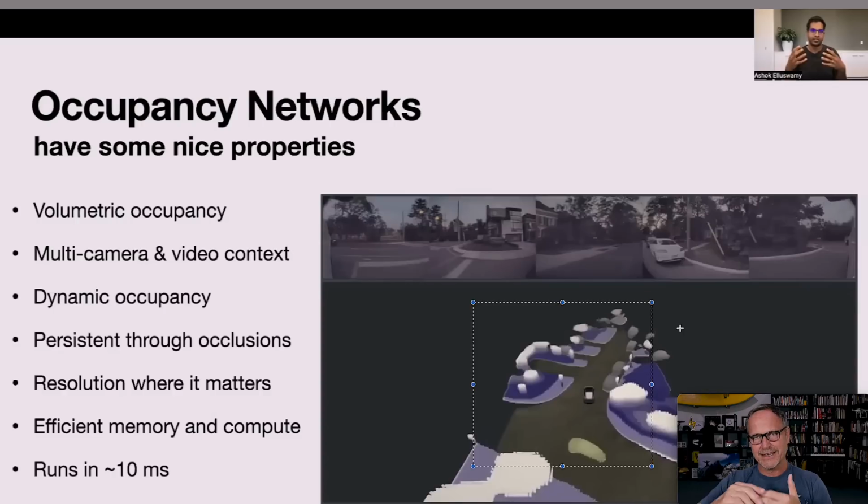Now, a couple seconds later, as the car drives down this road, it will have to fill in the stuff in the future, but by then it can get rid of the stuff behind it. So it's actually a very elegant solution. And then we get to the really mind-blowing thing. It's efficient in memory and compute, and it runs at about 100 hertz. Remember, the cameras run at 36 hertz, so they're running about a third-ish as fast as this thing is. This thing is running about 3 times faster than the cameras, which is great because of course you need a lot of compute to do other things at the same time. But this is an incredibly compute efficient method that they're using now.